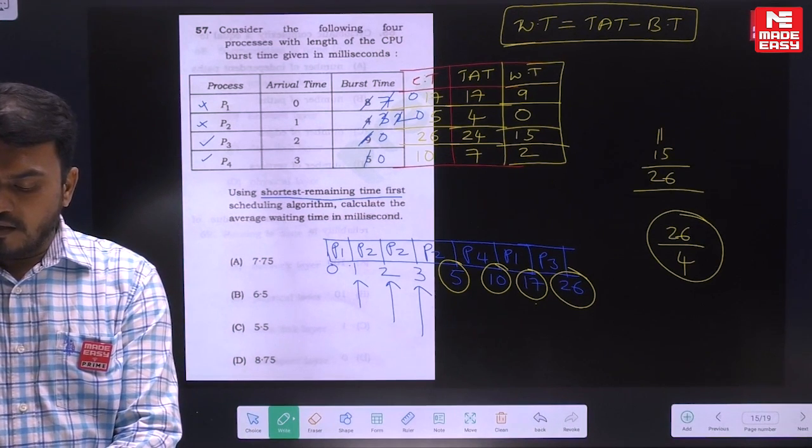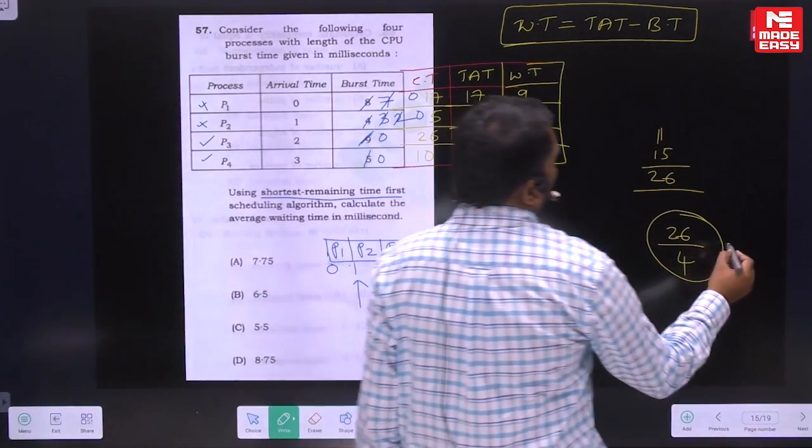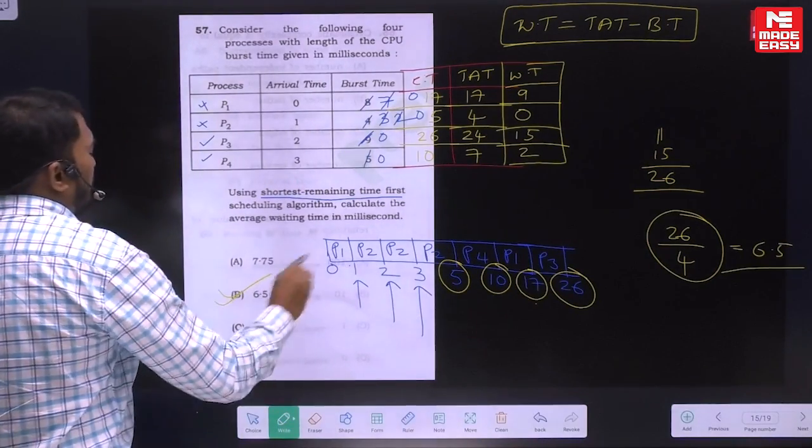Right, so 26 divided by 4, how much is that? 6.5. Is that matching? Right, okay, fine. So this is 6.5. Is that matching? Yes, sir. B is the right answer.